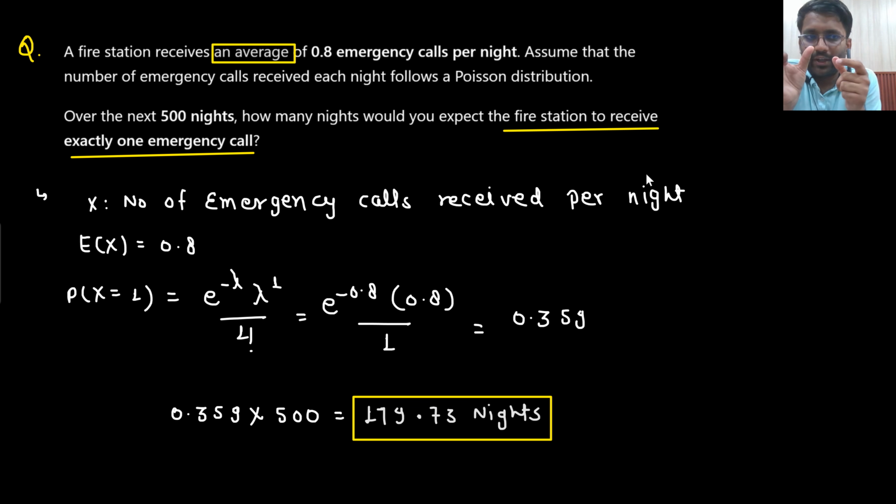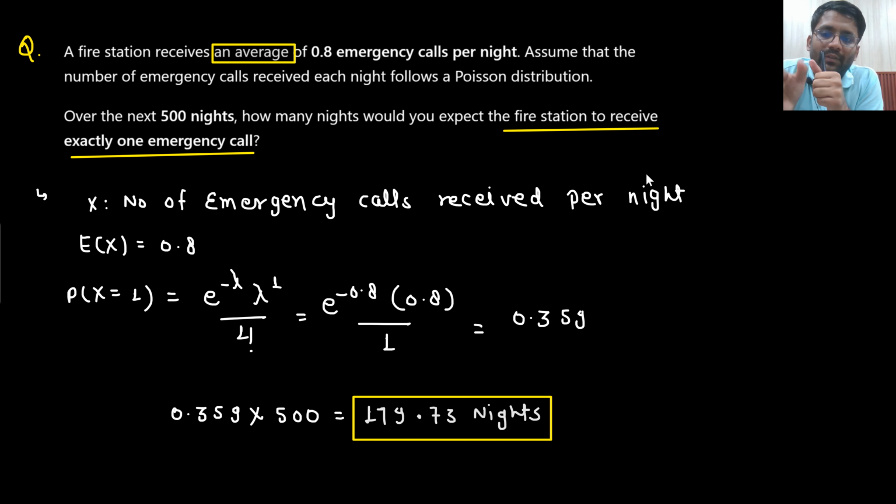If the question is based on binomial distribution, how will you solve it? By the basic concept of probability. You will not apply any formula. But if the question is based on Poisson's distribution, you will have to apply the formula. Probability of x taking value r is e to the power minus lambda multiplied by lambda to the power r divided by r factorial. So first my target is to find the random variable x. The random variable x would be the number of emergency calls received per night. Expectation of x would be the expected number of emergency calls received per night, which is 0.8.